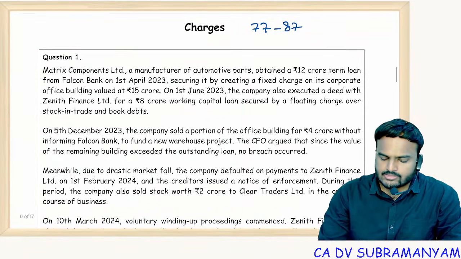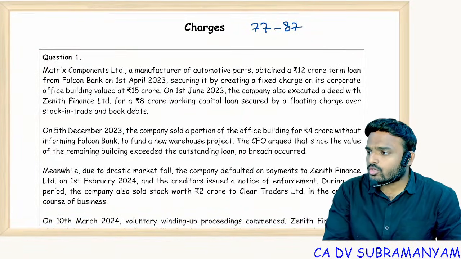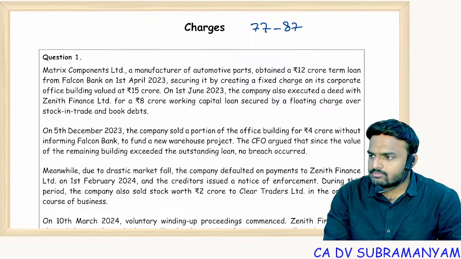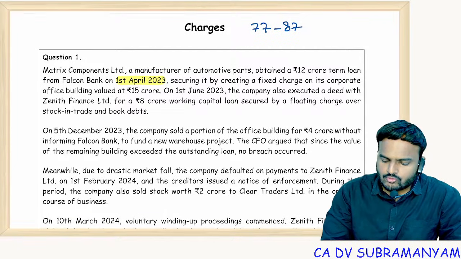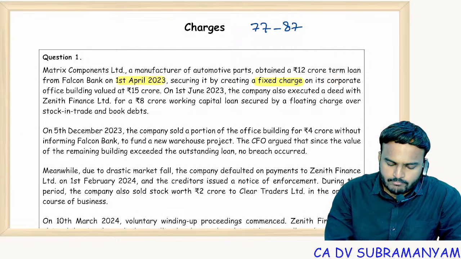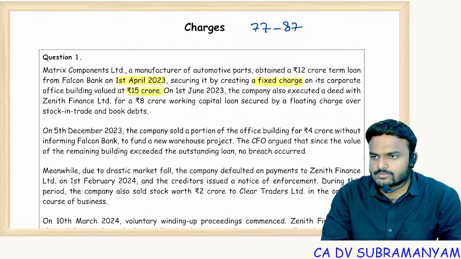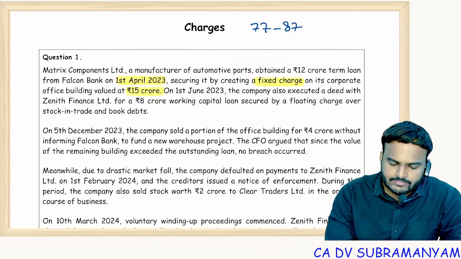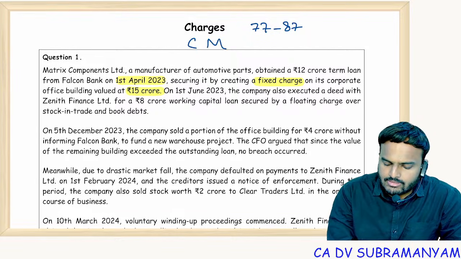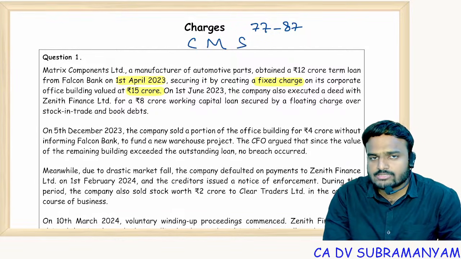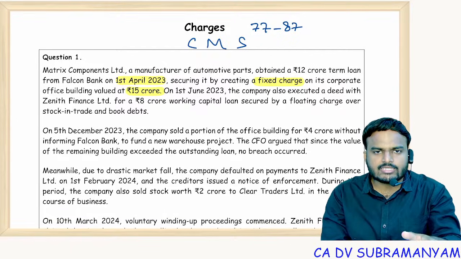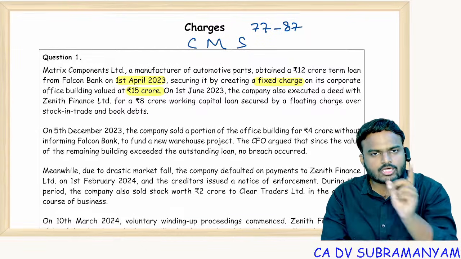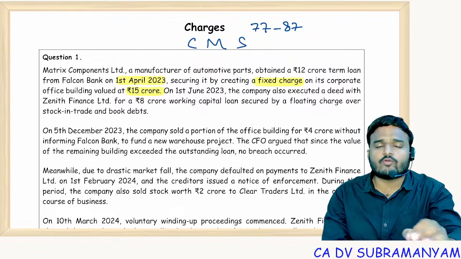Charges. Matrix Components Limited, a manufacturer of automotive parts, obtained a 12 crores term loan from Falcon Bank on 1st April 2023, securing it by creating a fixed charge on its corporate office building valued at 15 crores. So when was the charge created? In charges, remember CMS. C stands for creation, M stands for modification, S stands for satisfaction. In these 3 cases, within 30 days of creation, modification, satisfaction, communicate with ROC, and payment of normal fees is sufficient.